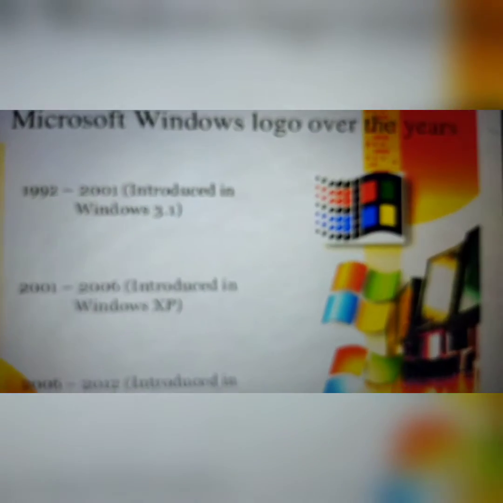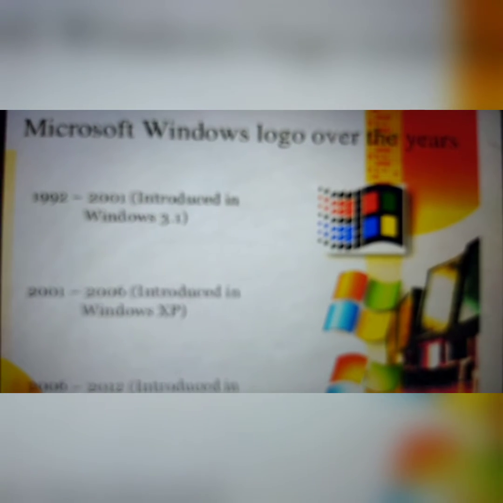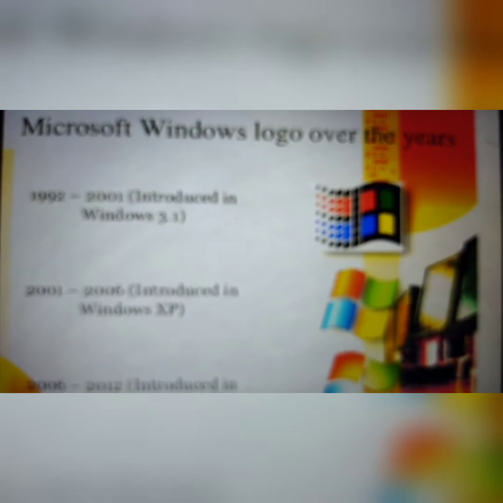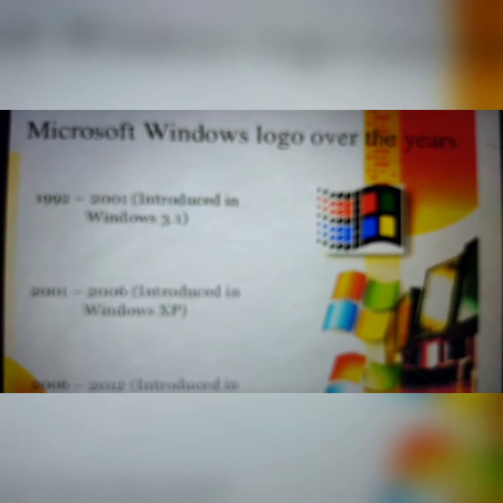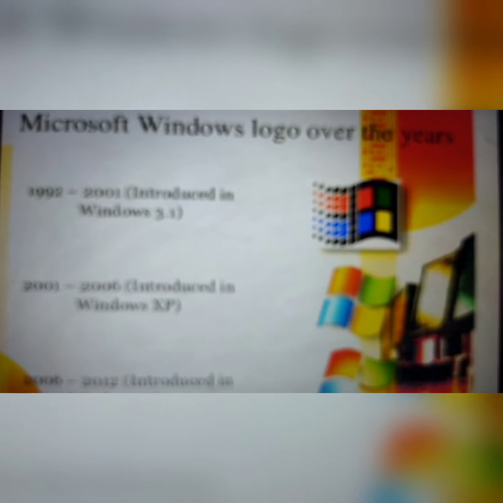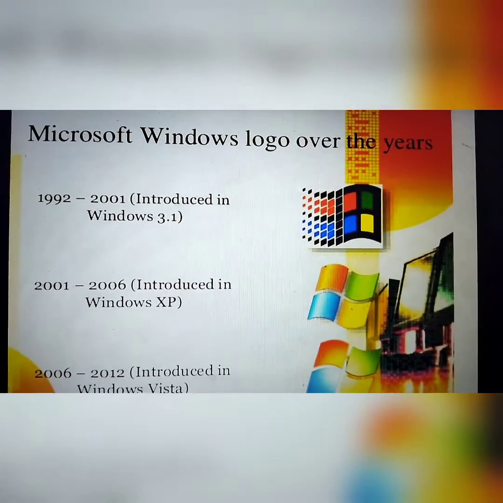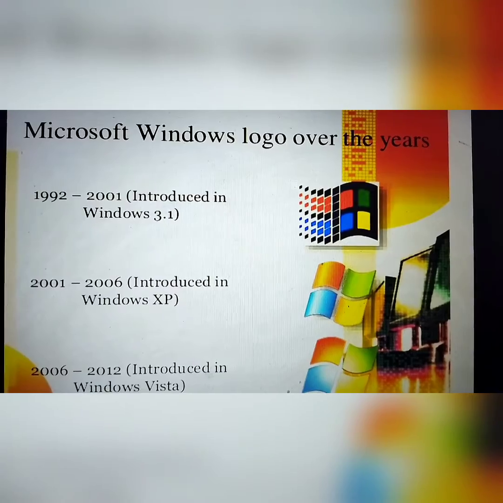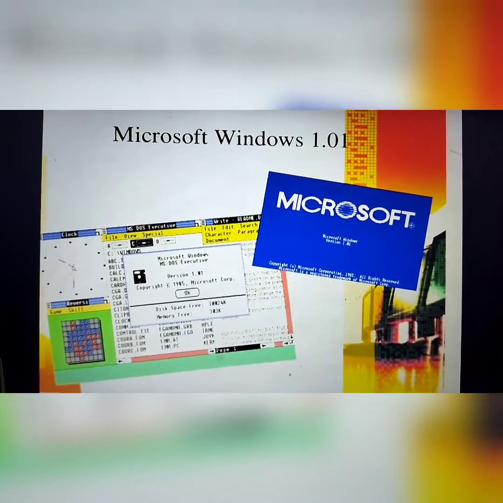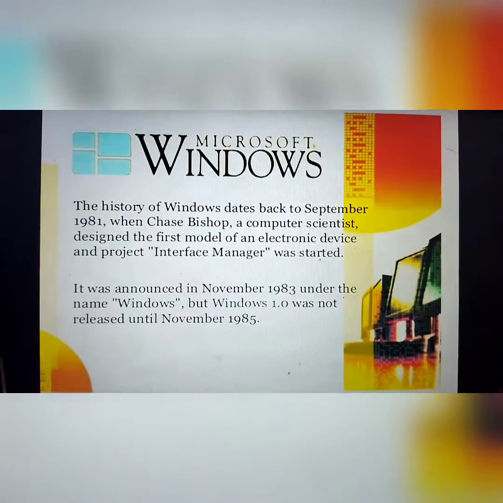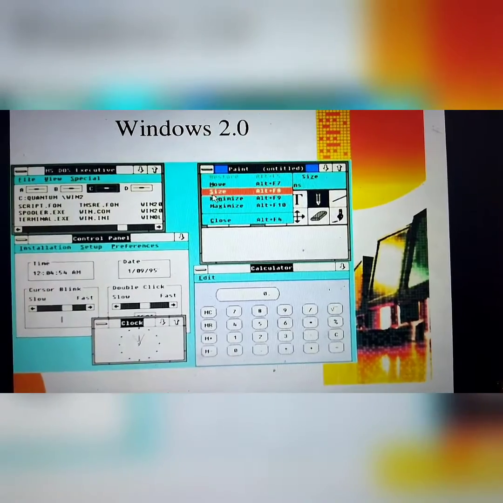We discussed Windows 95, launched in 1995, Windows 98 launched in 1998, Windows XP launched in 2001, Windows 7 launched in 2009. Then Windows 8 and 8.1 launched in 2012 and 2013. After that, Windows 10 launched in 2015. Students, we already discussed this topic.